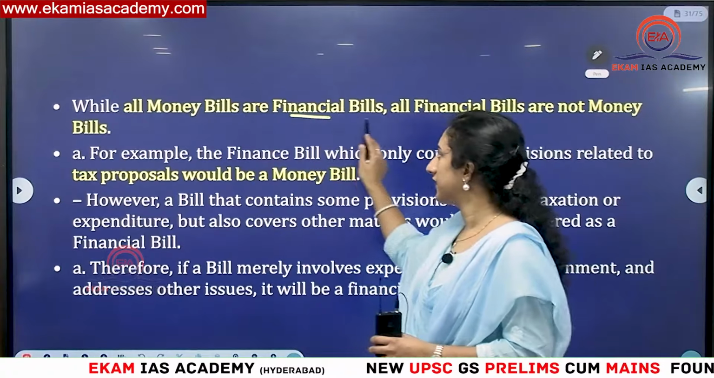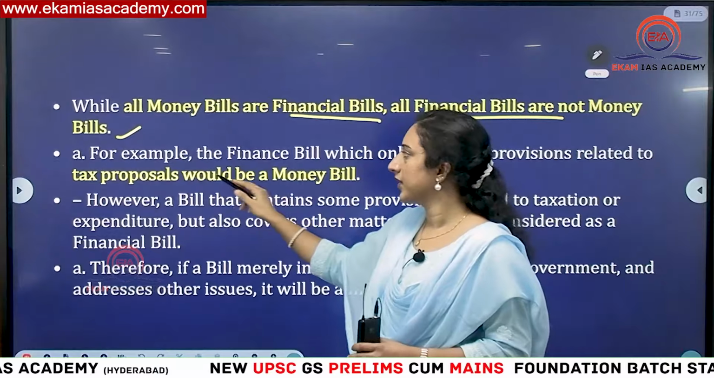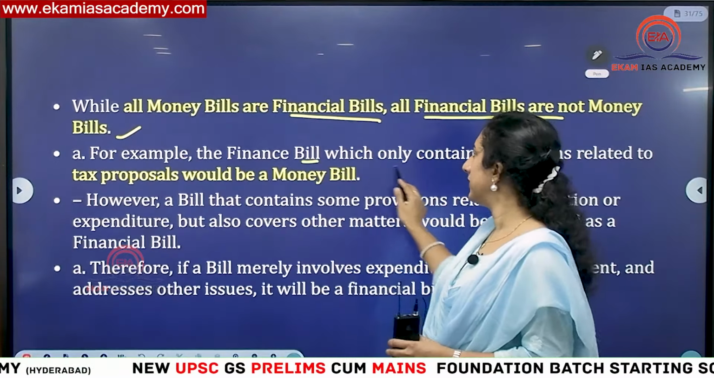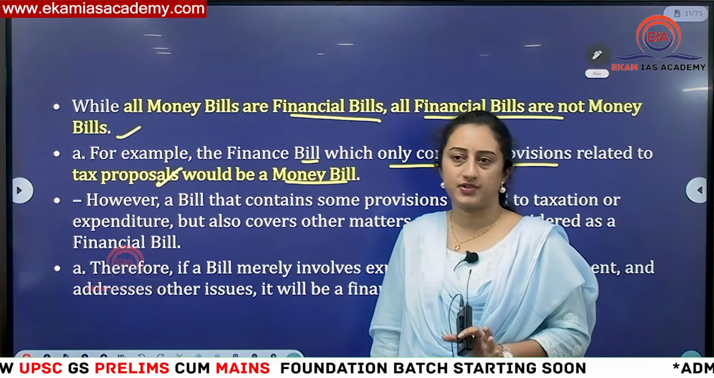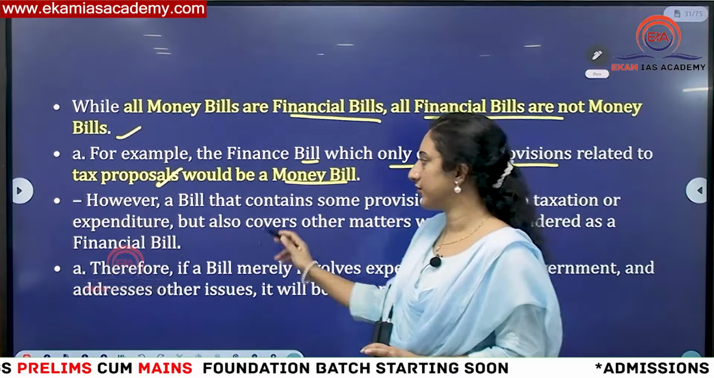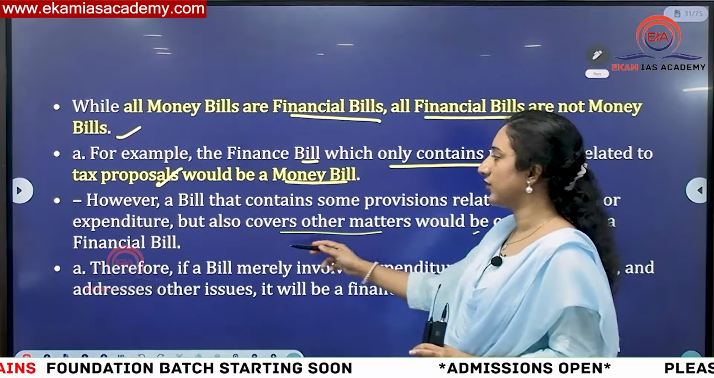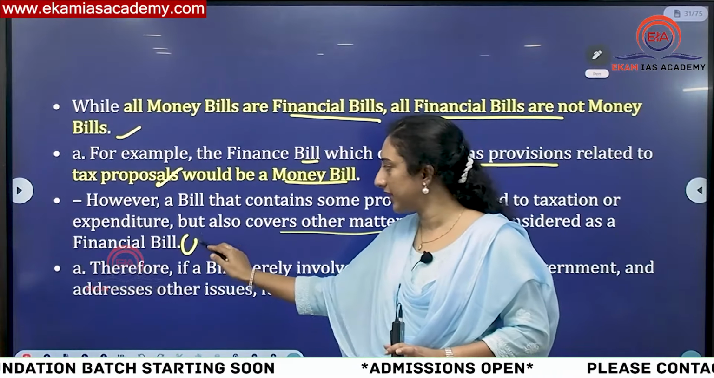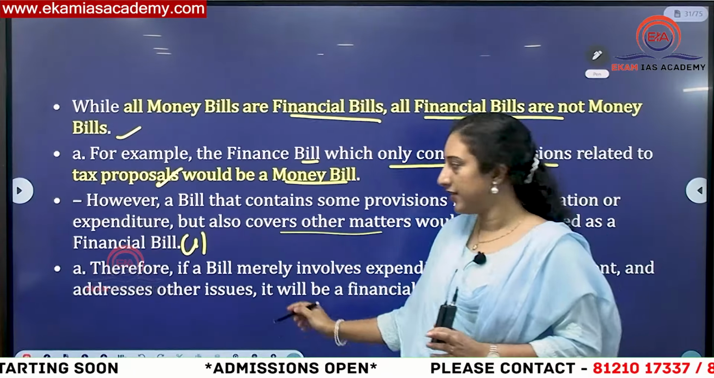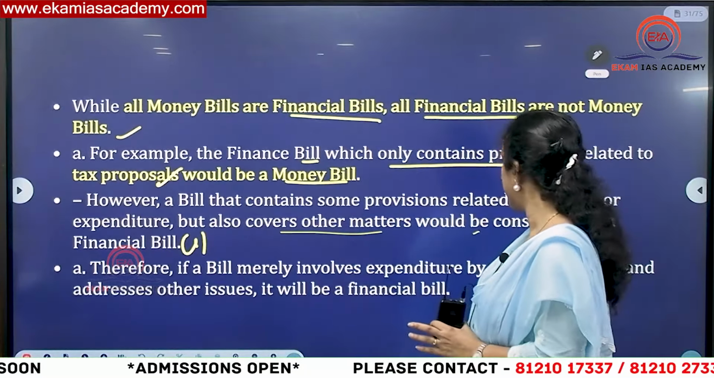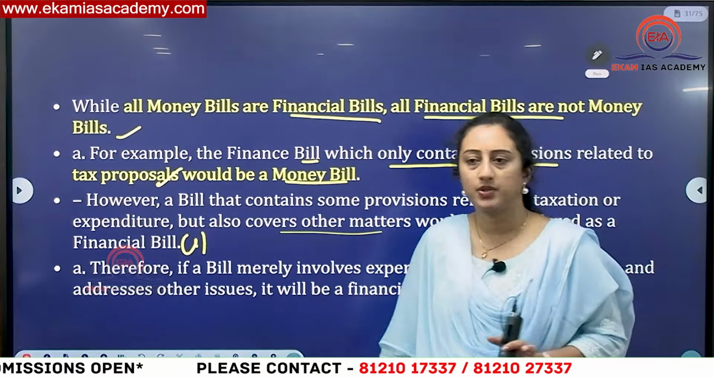While all money bills are financial bills, all financial bills are not money bills. This is what I asked you. For example, you see here, a finance bill which only contains provisions of tax proposals would be a money bill. Only tax related things, the money to the Consolidated Fund. But if it contains expenditure and also some other matters, then it will become financial bill category 1. Money bill law provisions, general provisions of the financial bill 1. Second, if there is a bill involving expenditure made by the government other than these money bill issues, then it will become financial bill category 2.